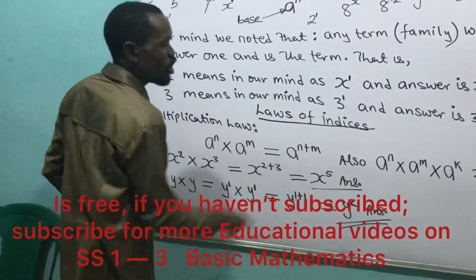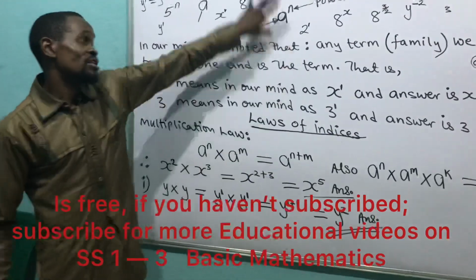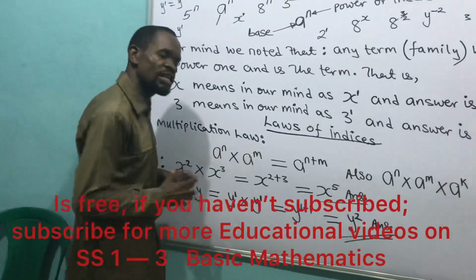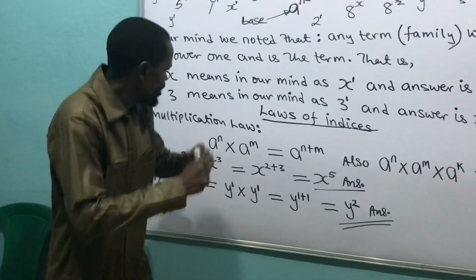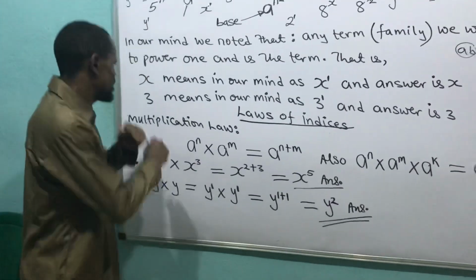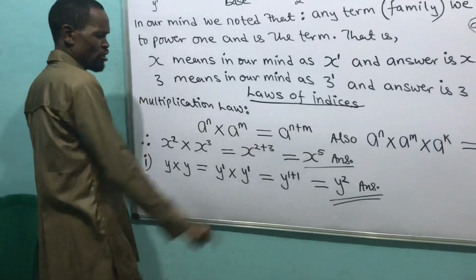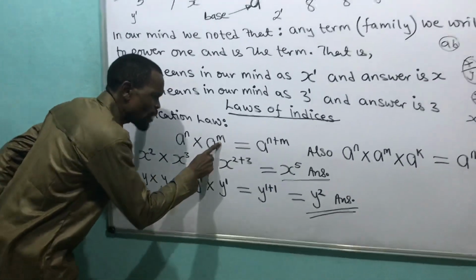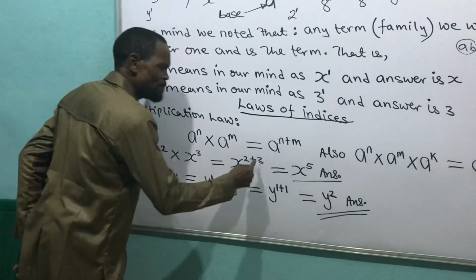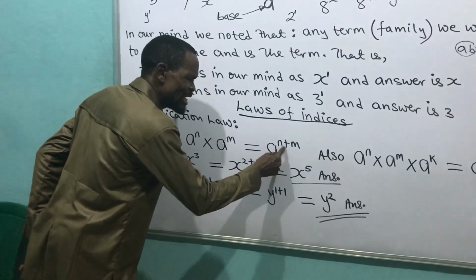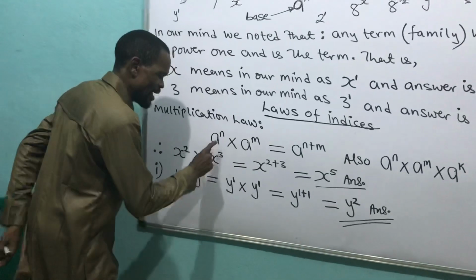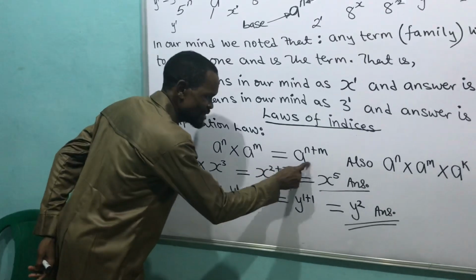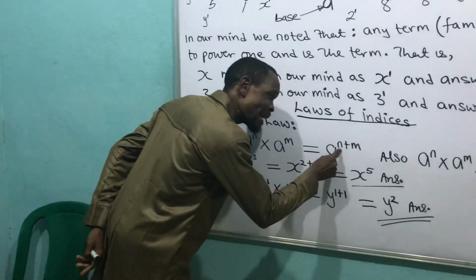We'll come to law of indices. We have understood this. We'll come back to law of indices. We say multiplication law of indices. Down where we are, look at multiplication law of indices. He said a raised to power n times a raised to power what? M. The answer becomes what? A raised to power what? N plus m. Come again. A raised to power n times a raised to power m. The answer is equal to what? A raised to power n plus what?